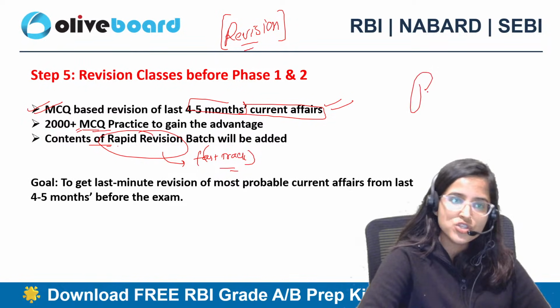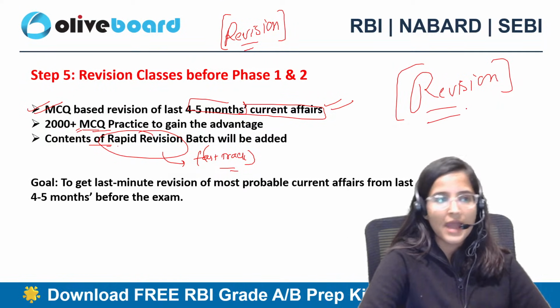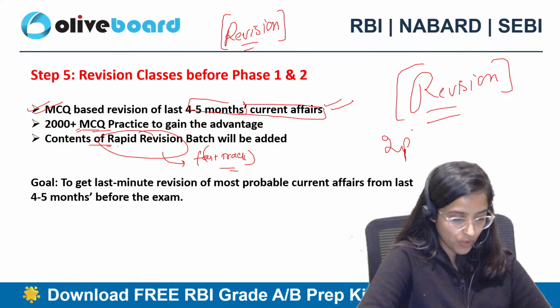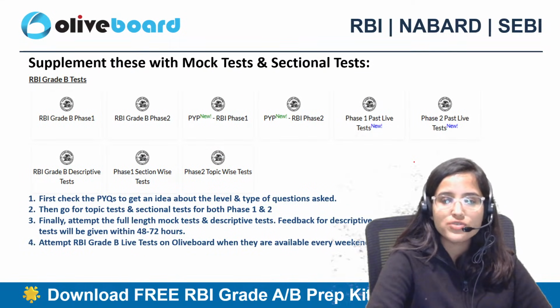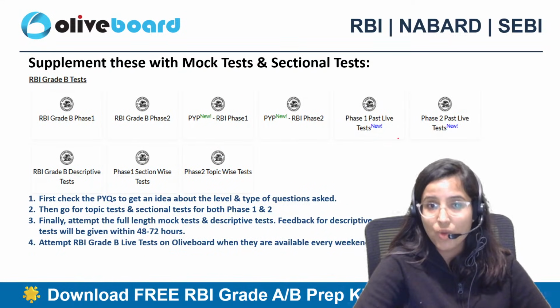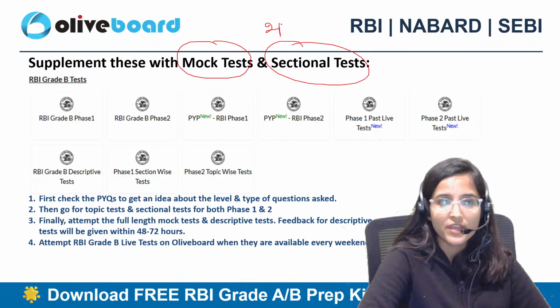So revision is also going to be a key important factor, and step 5 the most important factor. You are going to supplement all of this with what? With mock tests and sectional tests, again very important.